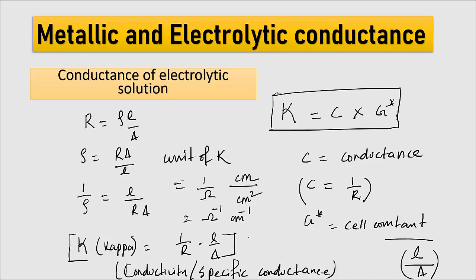This ohm inverse can also be written as mho, mho centimeter inverse, or I can write Siemen, Siemen centimeter inverse, or S centimeter inverse. So this is the unit of kappa, that is conductivity or specific conductance.